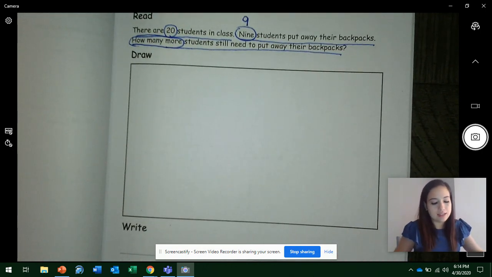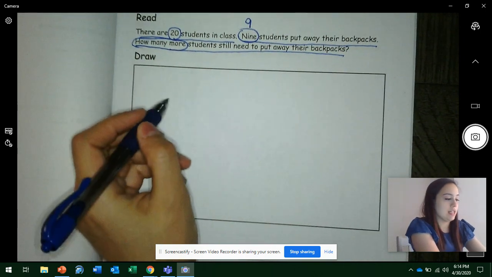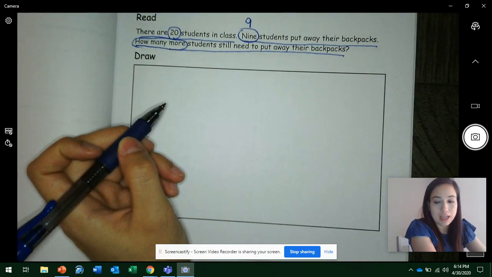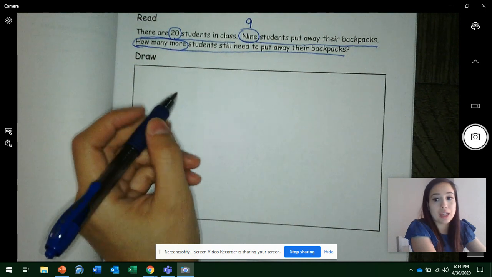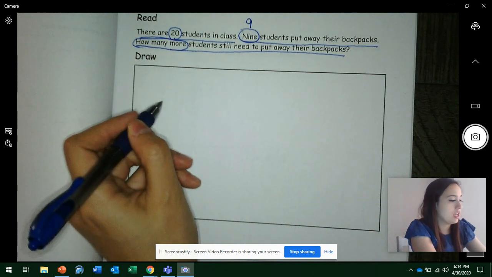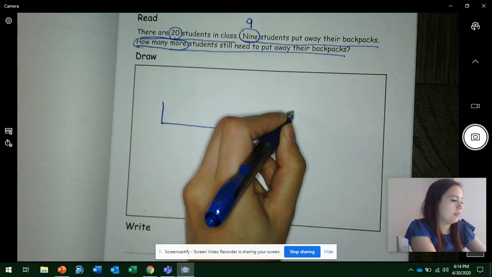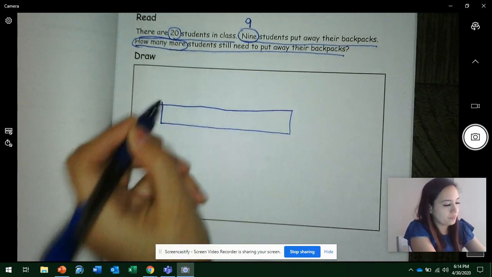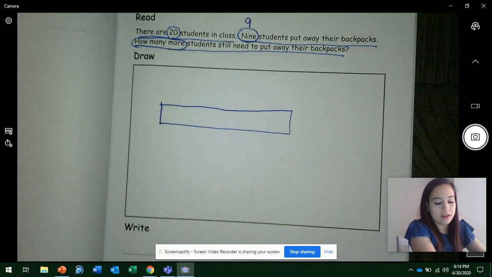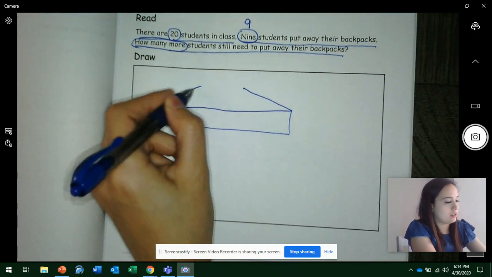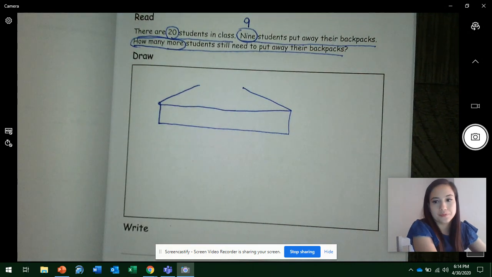So let's go ahead and start out by drawing our picture. Ready? So it says that there's 20 students in a class. Remember, since we're working and being second graders, we now use our tape diagram as our picture. So let's go ahead and draw a bar, our tape, like this. I draw, you draw. And then we're going to draw the hands where the total goes. So 20 students in a class. Is that a total or a part? Get ready. Yes, it's a total.